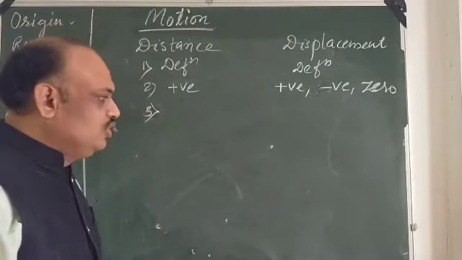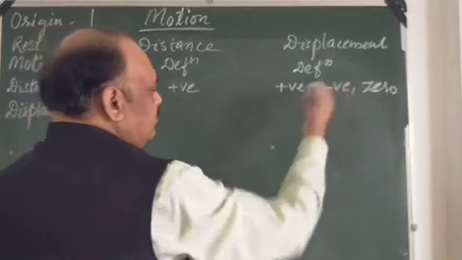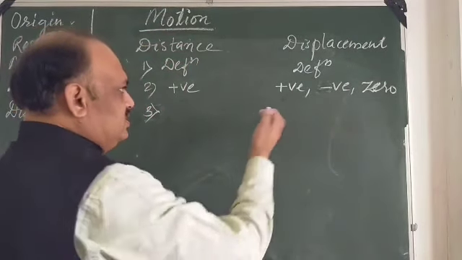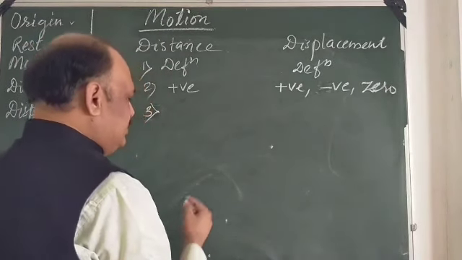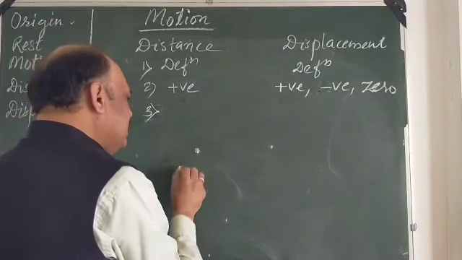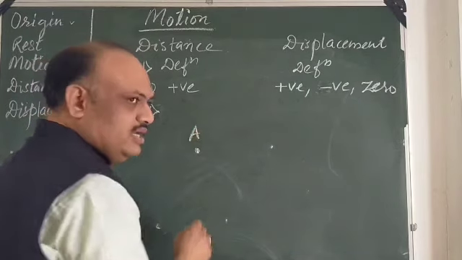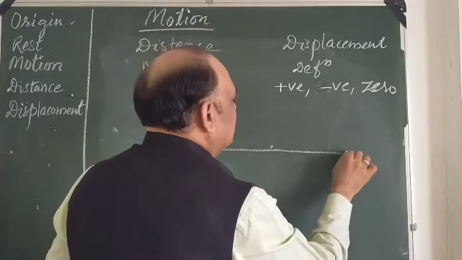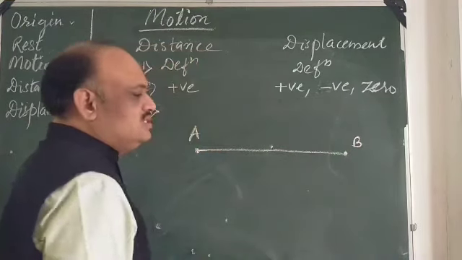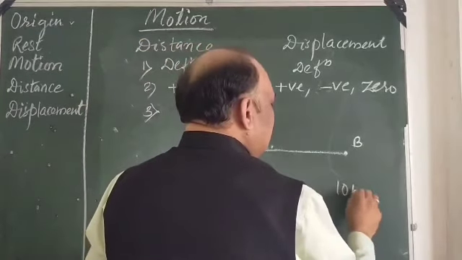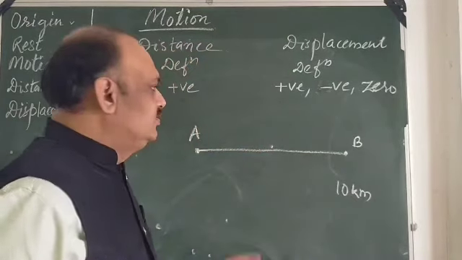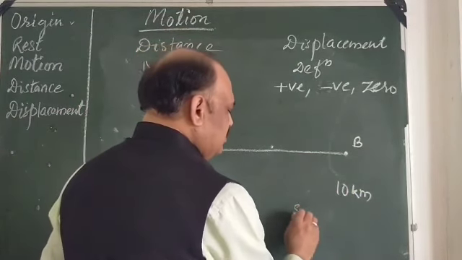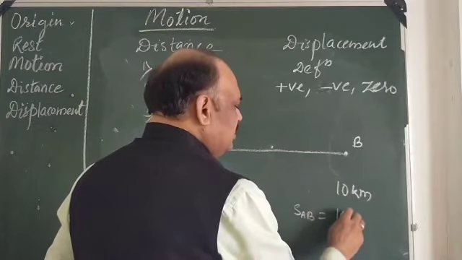Now we'll go ahead. We will see this particular point, positive, negative, and zero. What exactly is the meaning of positive, negative, and zero displacement? Suppose I am starting from point A. Again, I will take the same example. I am starting from point A and I am going to point B. Let this distance be 10 kilometer. When I go from A to B, my displacement is 10 kilometer.